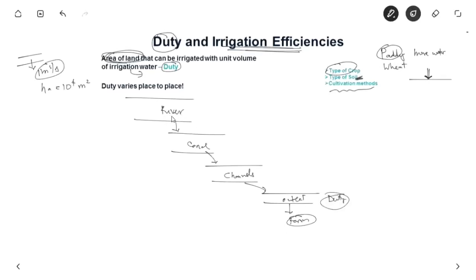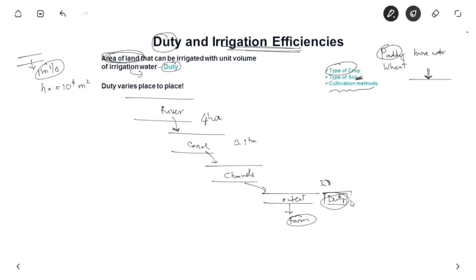Let us suppose here 1 meter cube per second irrigates 4 hectares of land, then because of some transmission losses, the discharge is slightly reduced, so it only irrigates 3.1 hectares, and at the last it irrigates only 3.7. So transmission losses keep increasing the duty.